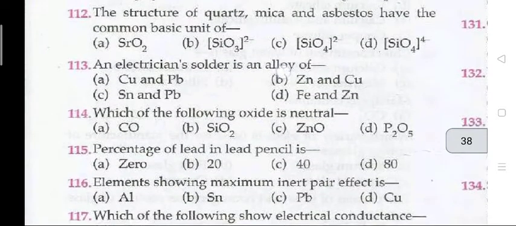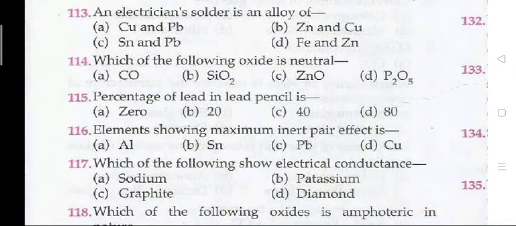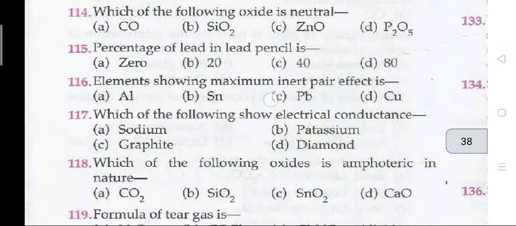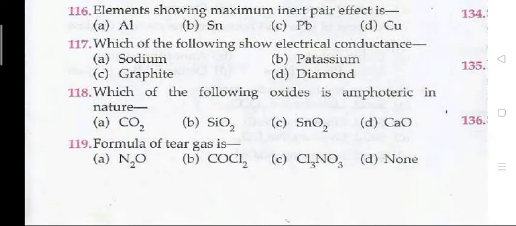Next question. The structure of quartz, mica and asbestos have the common basic unit of, the right answer is D, SiO4 4-. Next 113. An electrician solder is an alloy of C, Sn and Pb. Which of the following oxide is neutral? A, that is carbon monoxide. 115. Percentage of lead in a lead pencil is A, 0. Question 116. Element showing a maximum inert pair effect is C, that is Pb.